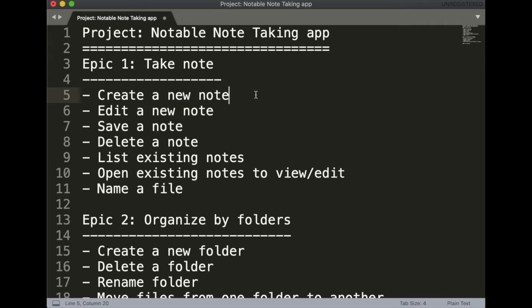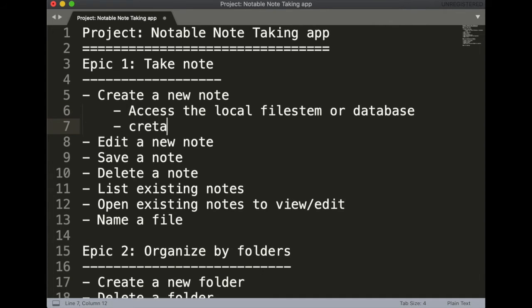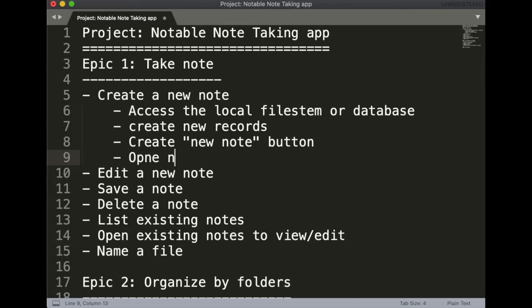And within that, we have the tasks. To create a new note, we have to be able to access the local file system or database, right? Create new records, create a button, a new note button, right? Open new note.